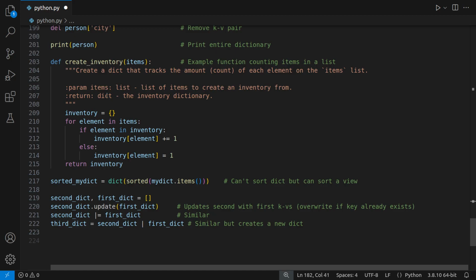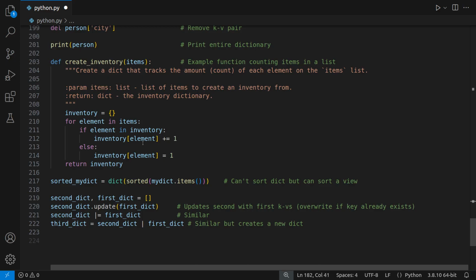So this is the parameter, and we're going to return from this a dictionary, which is an inventory having counted all those items. What I've done here is initialize the inventory with nothing in it to start with. It's a dictionary, okay? And you might say, well, that could actually be a set because I'm using curly braces, but in this case it's a dictionary. And what we're saying is, for every element in that list, if that element is in the inventory, then take the dictionary and add the key, and as a value increment by 1.